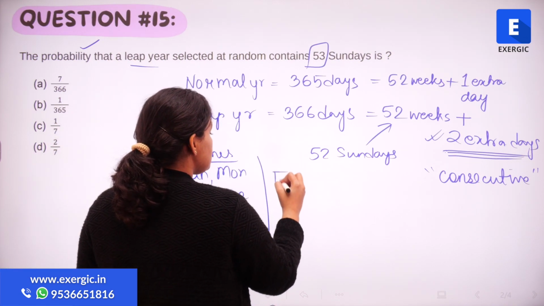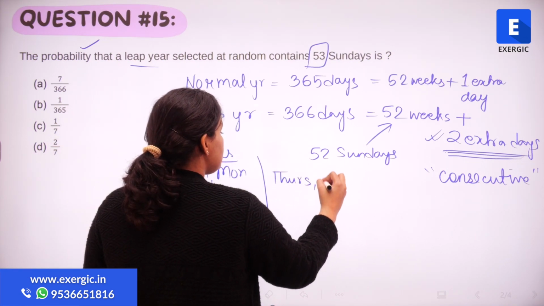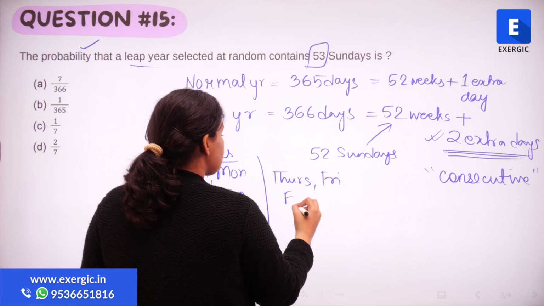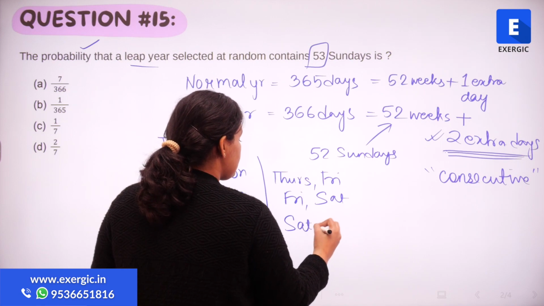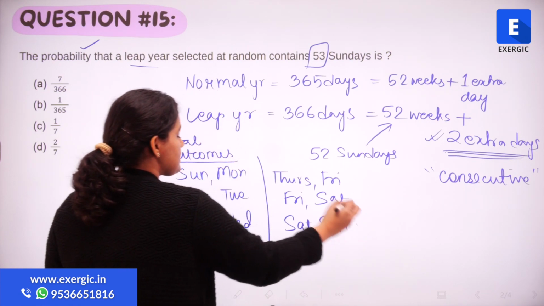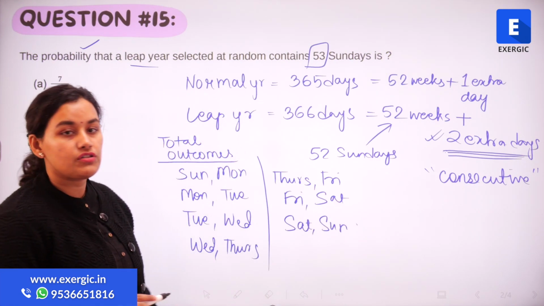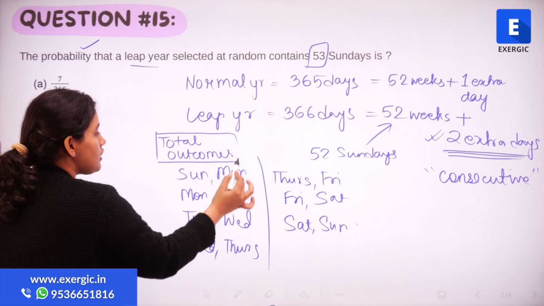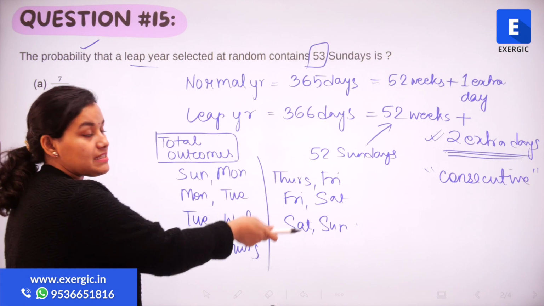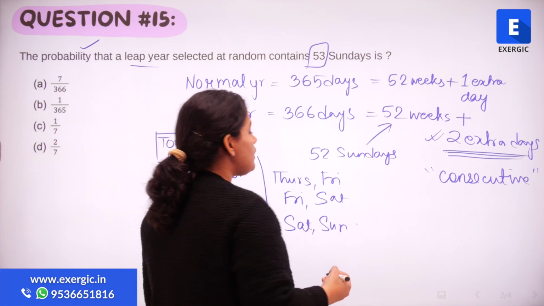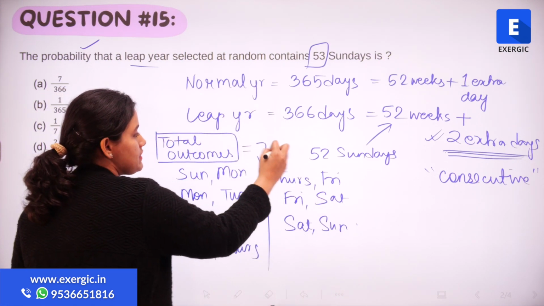I can have a Thursday and Friday, Friday and Saturday, and finally a Saturday and Sunday. So all of these cases are possible. These are the total outcomes. How many? 1, 2, 3, 4, 5, 6 and 7. So my total outcomes is equal to 7.